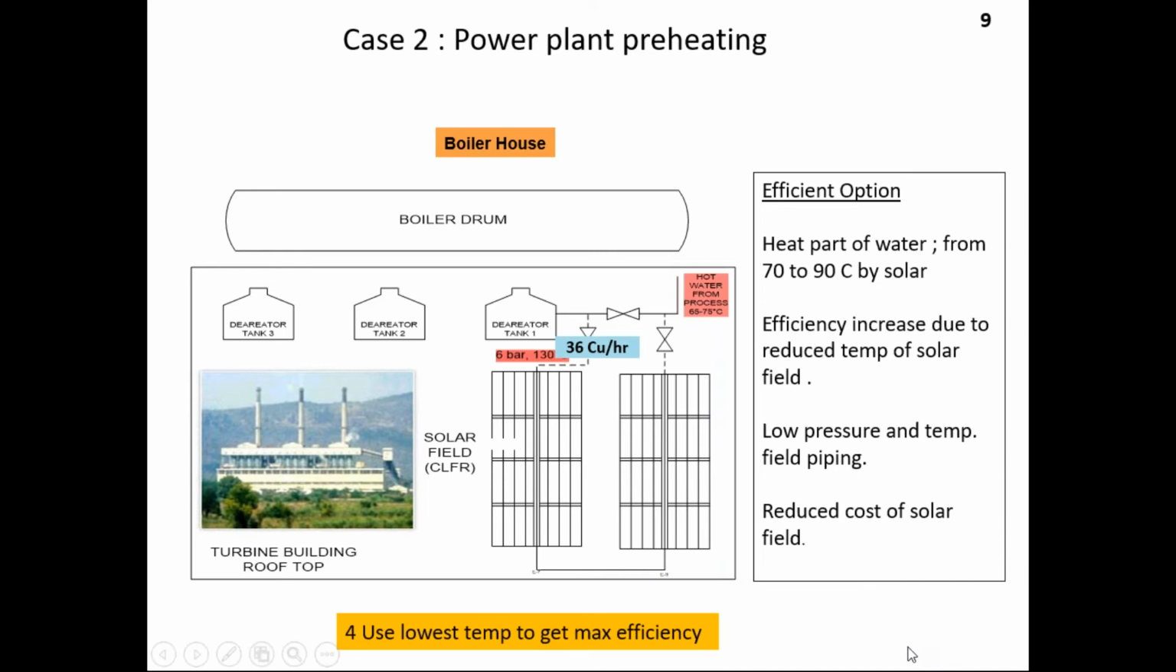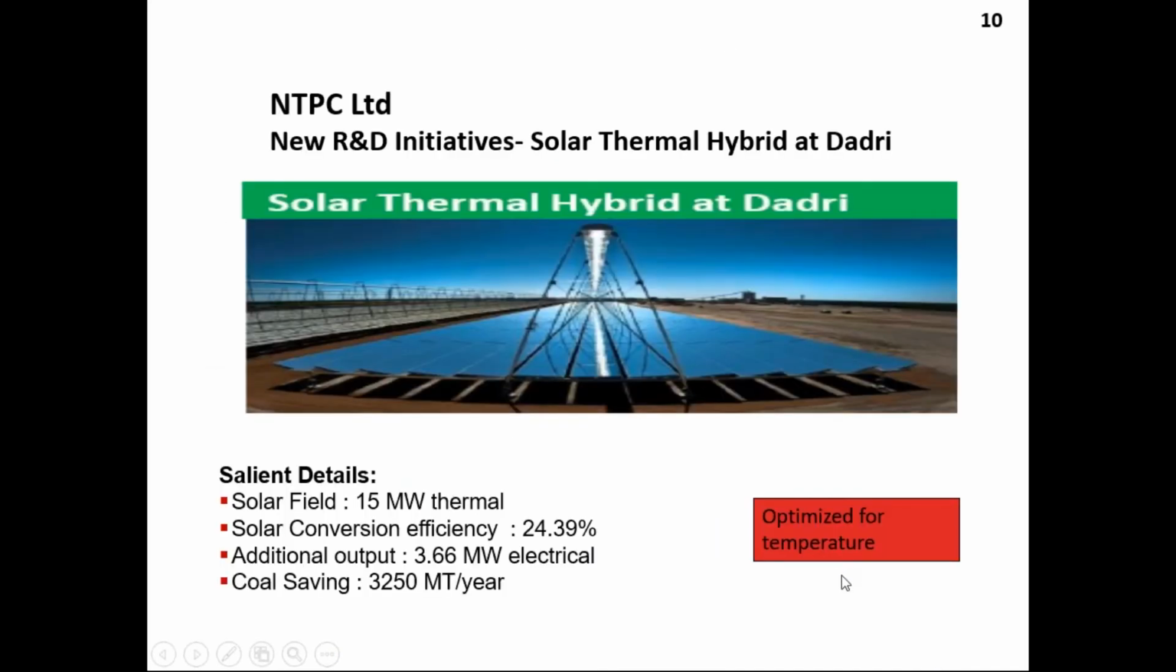Exactly the same concept is now being utilized at NTPC Dadri. This is the plant which is commissioned now, and Dadri is a power generation plant. In any power generation, there is a preheat being done from 45 to 50 degrees to 230 degrees centigrade. This preheating is all done by solar thermal, and it is increasing the conversion efficiency of that particular portion by about 24%. That means your turbine is going to generate more power.